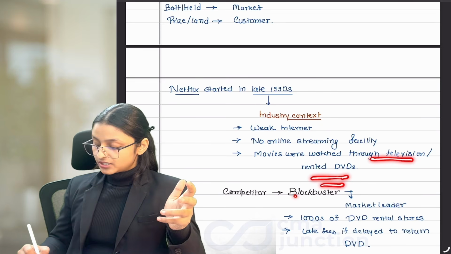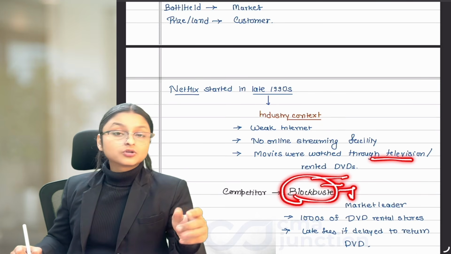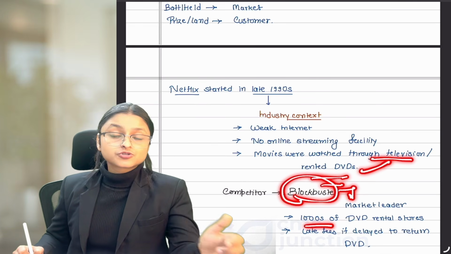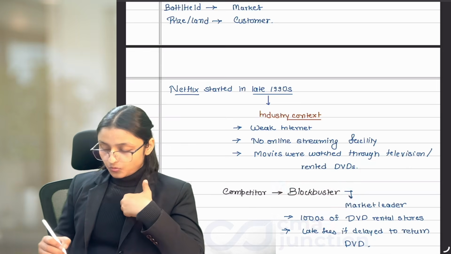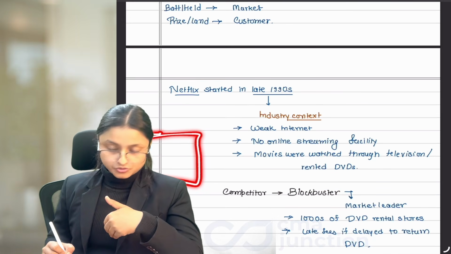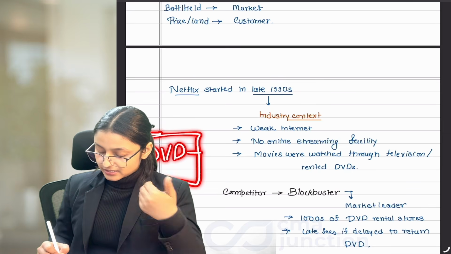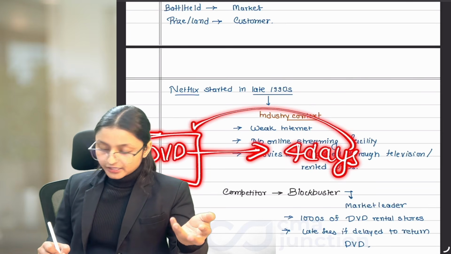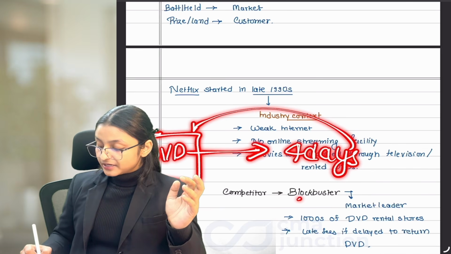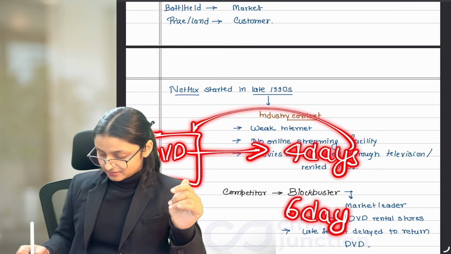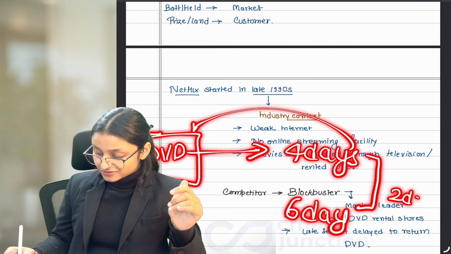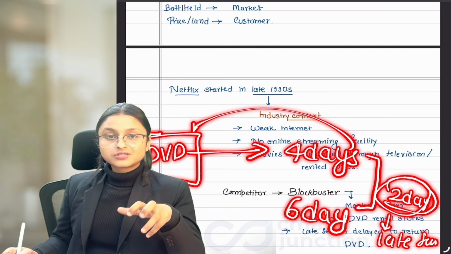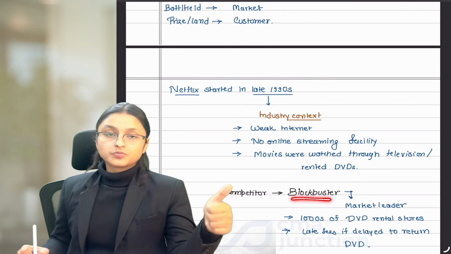There was a company known as Blockbuster, which was the market leader at that time for renting DVDs. It had thousands of DVD rental stores worldwide. So if I wanted to watch any movie, I could go to the store and take the DVD on rent. Let's say I have taken the DVD on rent for 4 days, then I have to pay the rent for 4 days. But if I return the DVD after 6 days, I have taken the DVD for 2 extra days, right? For these 2 extra days, I need to pay late fees. So this was the model with which Blockbuster was working.